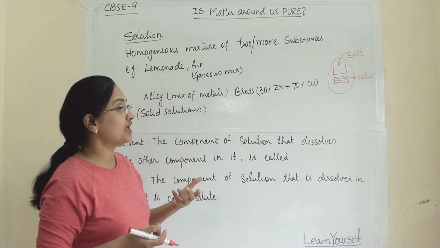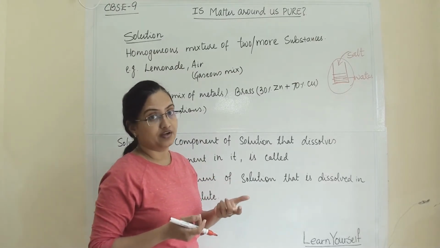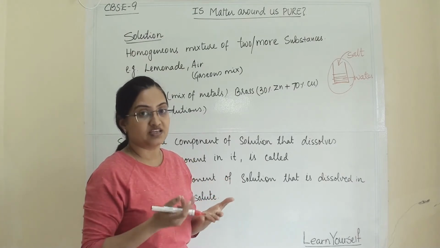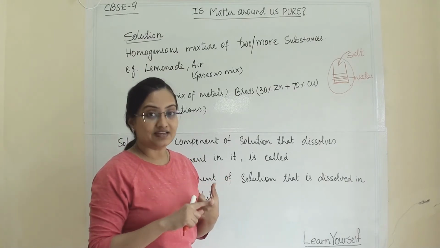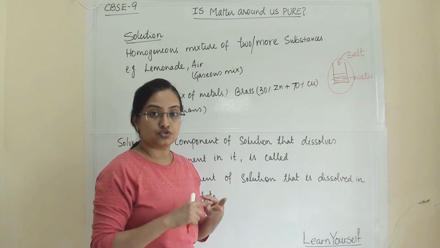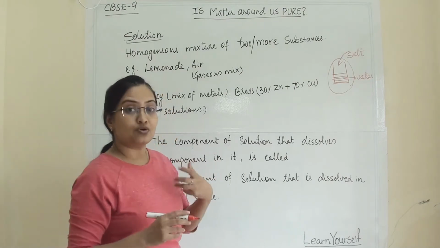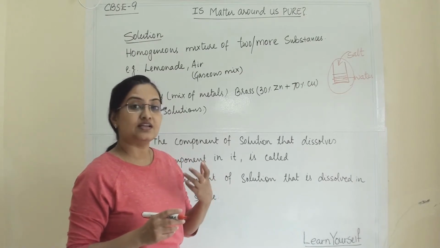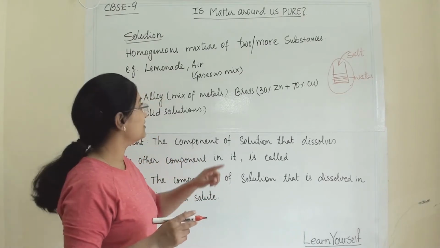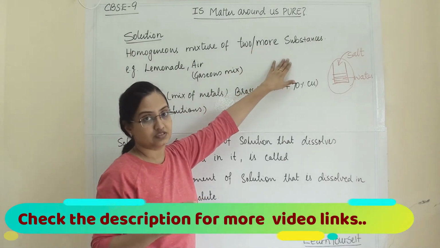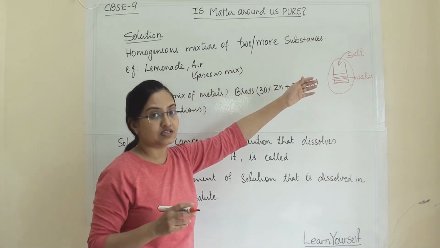We can also take the example of lemonade, in which there are more than two components. In lemonade we are adding lemon, sugar, salt and water as a liquid medium. So that is also a mixture, with more than two substances, and that is also termed a solution.